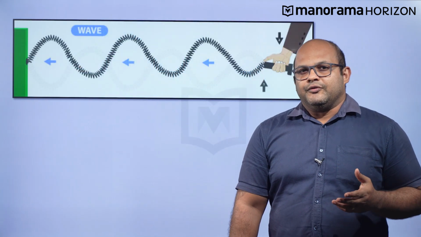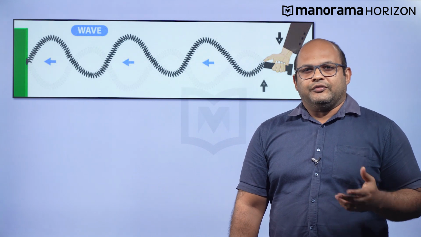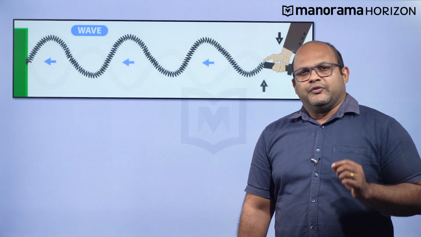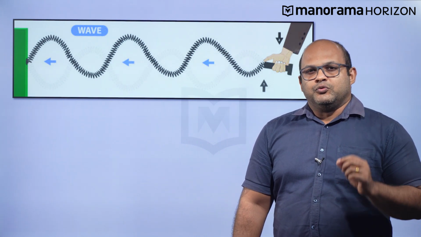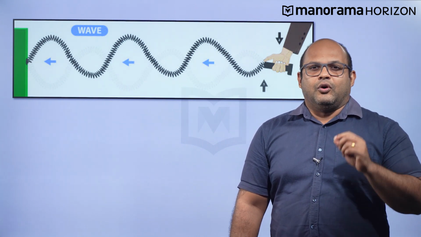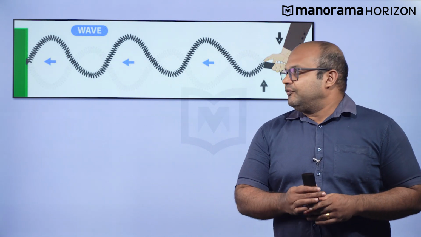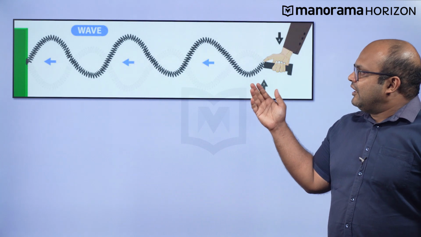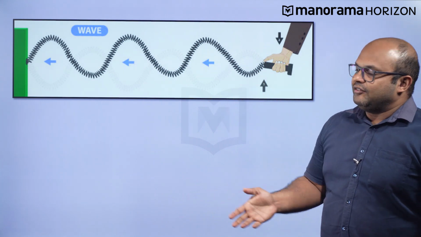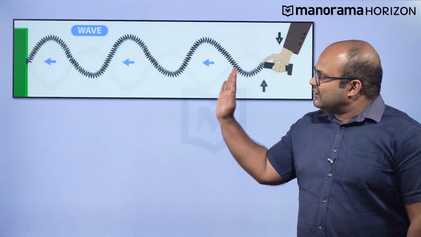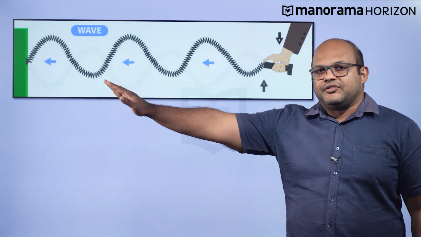When we talk about waves, there is a very common toy found in almost every household called a slinky. And this toy is very useful to us because it allows us to visualize what these wave types actually look like. So here we have a slinky, we have held it at one end and we are rapidly jerking it up and down. As a result, a wave is traveling through the slinky toy all the way to the other side.